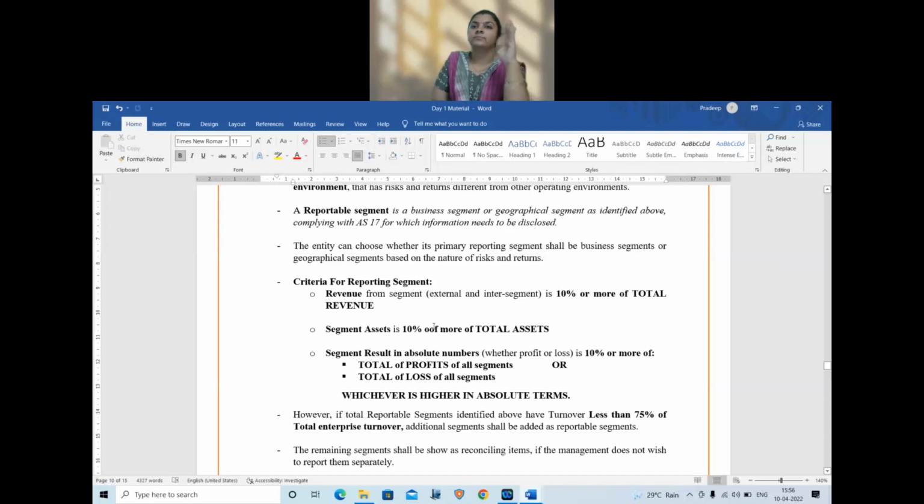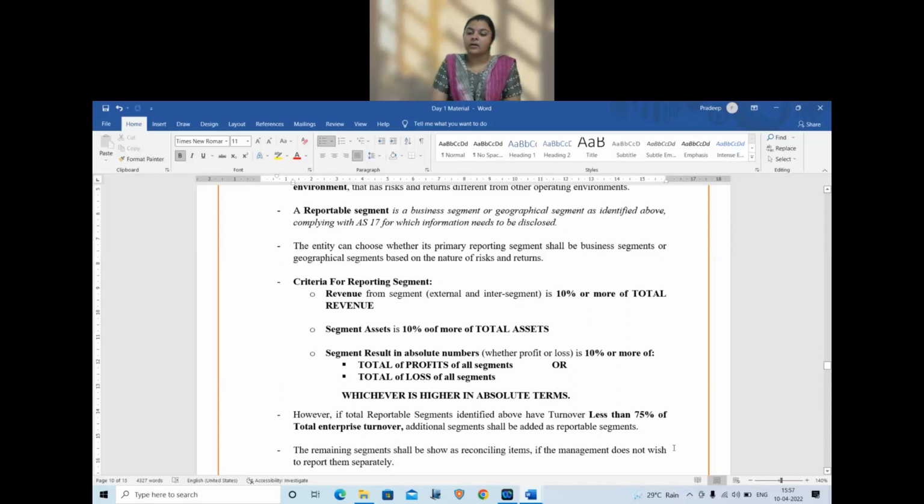Now, suppose only 4 segments are falling, but the total revenue of 4 segments is less than 75% of the total revenue of the company. Then you need to voluntarily include more segments into the reportable list so that the 75% turnover criteria is met. However, if total reportable segments identified above has turnover less than 75% of total turnover, additional segments shall be added as reportable segments.